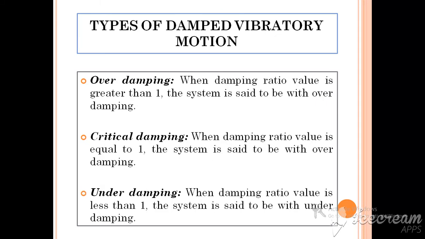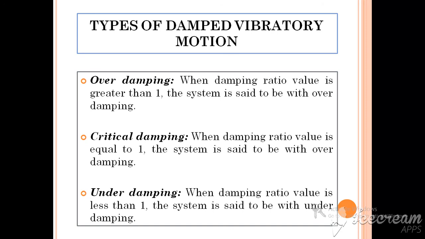Damped vibration is further classified into three categories: overdamped vibration, critically damped vibration, and underdamped vibration. These classifications are based on the value of the damping ratio. The damping ratio is nothing but the ratio of the damping coefficient to the critical damping coefficient. If the damping ratio value is greater than 1, then the system is said to be in an overdamped condition. It means that under the overdamped condition, the vibratory system will come back to the equilibrium position very slowly.